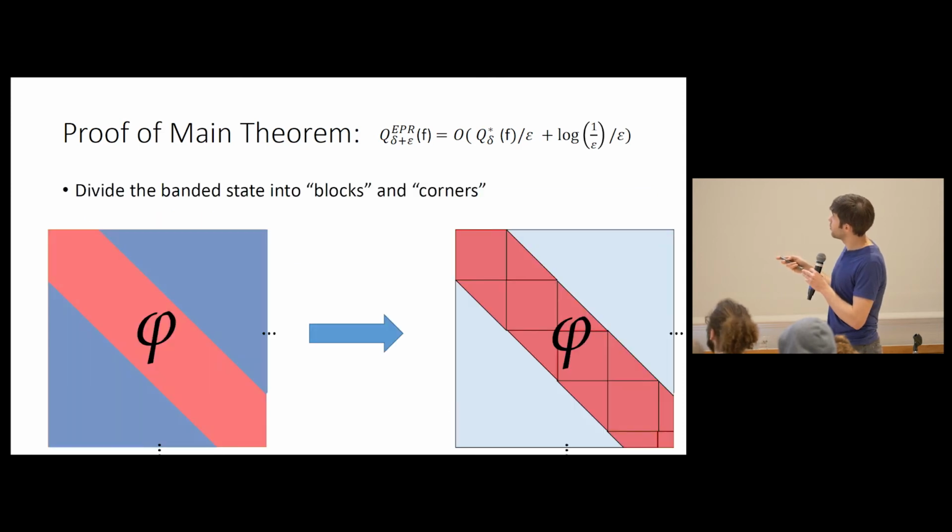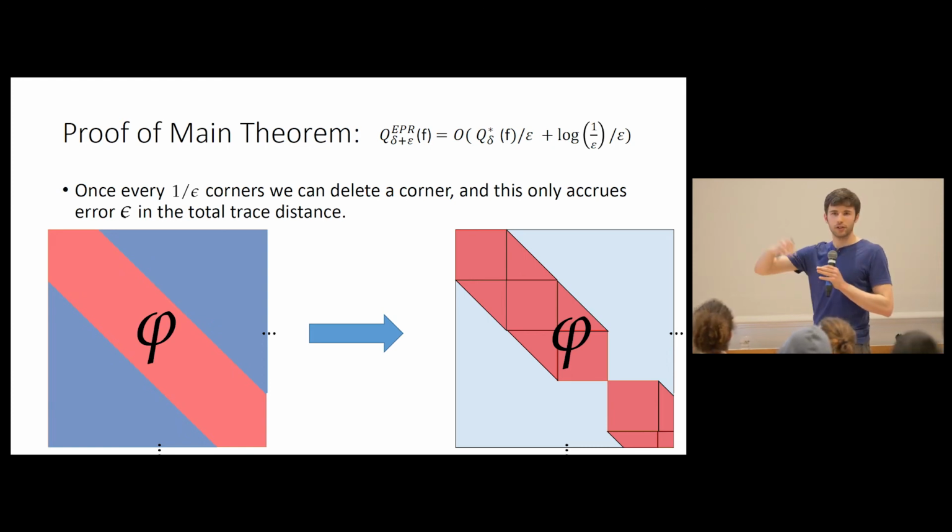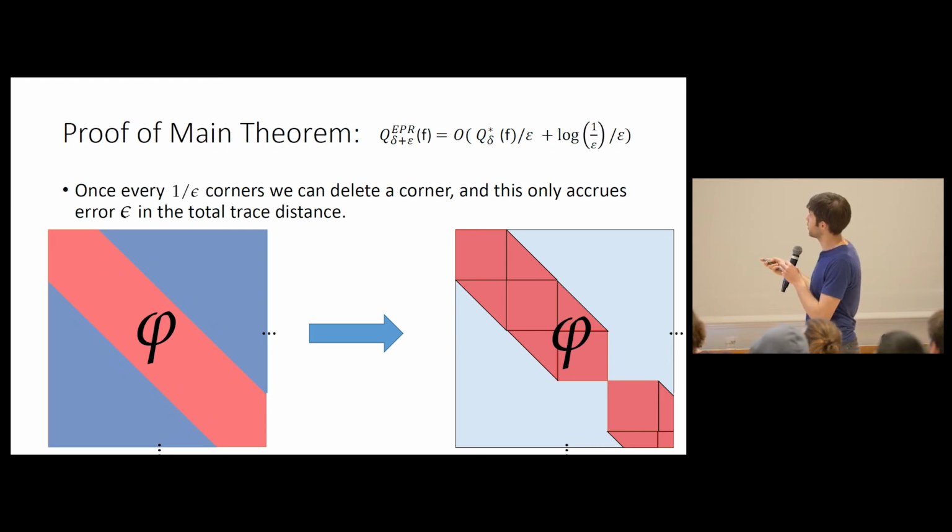How do you get to this from the banded matrix? There's this proof by pictures. You start out, well, that's still the band, and you can cut out one little triangle every 1/epsilon triangles and only induce epsilon error. So this is just like a total variation thing. It's not even about communication at all.